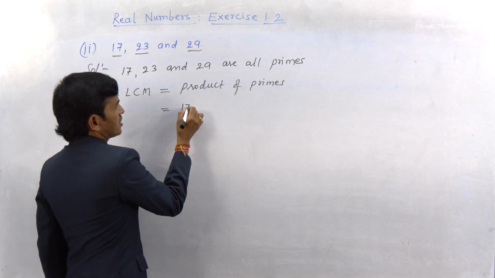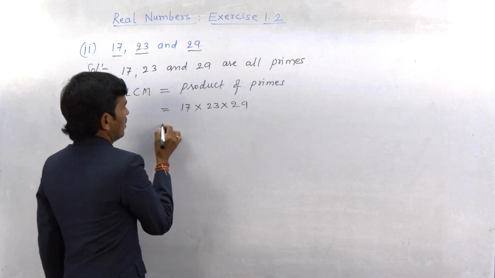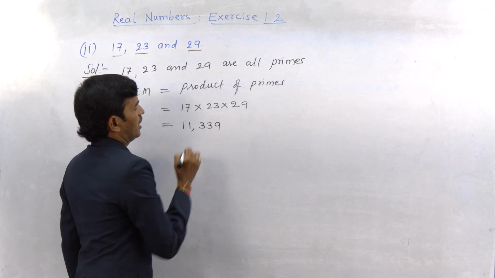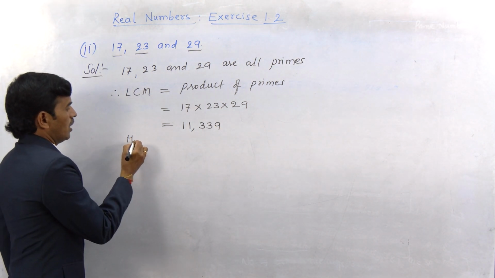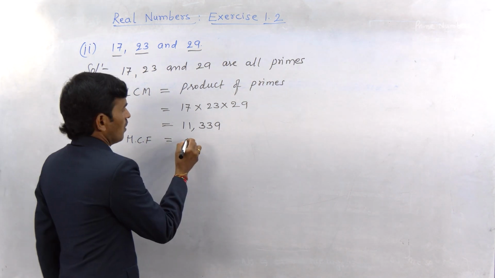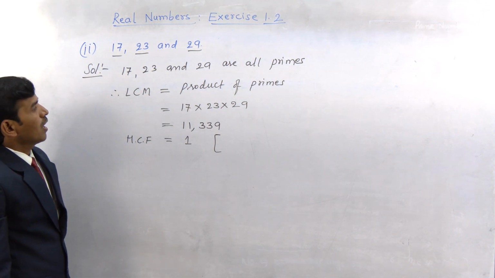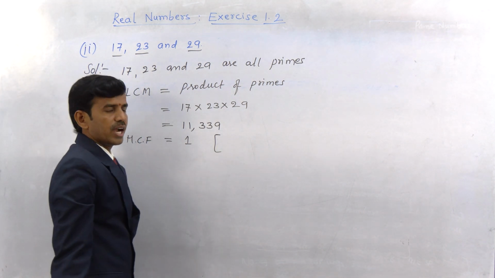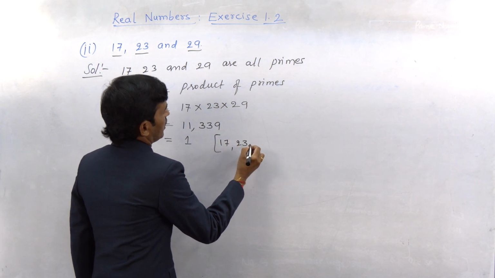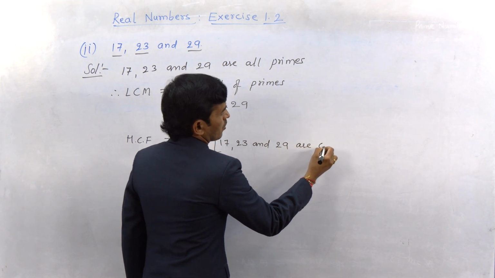That can be written as 17 into 23 into 29, which is 11,339. Now, HCF of primes is 1. As primes have only 1 as a common factor, therefore 17, 23 and 29 are co-primes.